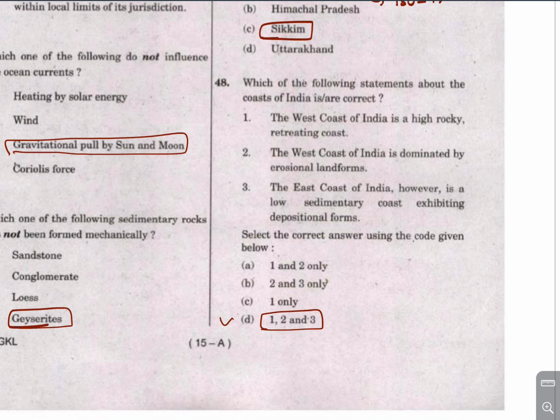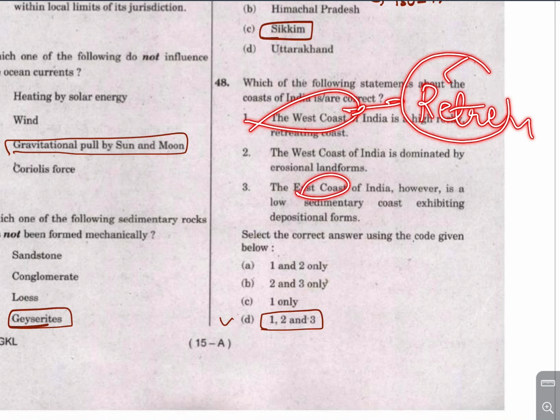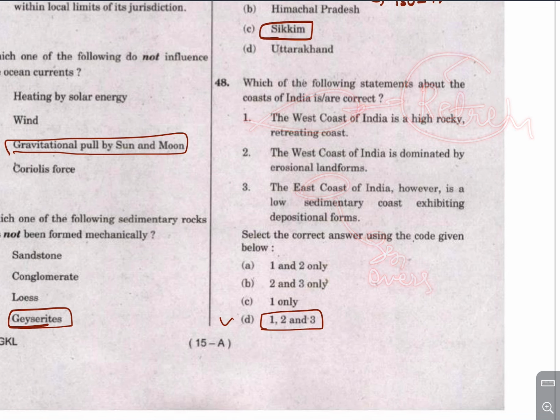We know about the east coast and west coast, that the west coast is a retreating coast, right, and the east coast is a submergent coast, or emergent coast. The east coast is an emergent coast. It is a sedimentary coast exhibiting depositional features. Hence it is also said that because of this retreating coast, you do not find a good amount of beaches on the west coast. Sediments are washed off into the ocean, right, but here you can find the sediments are depositing on the continental shelf on the east coast.